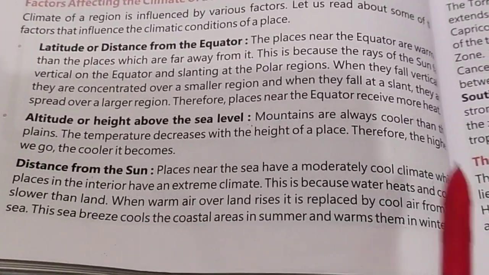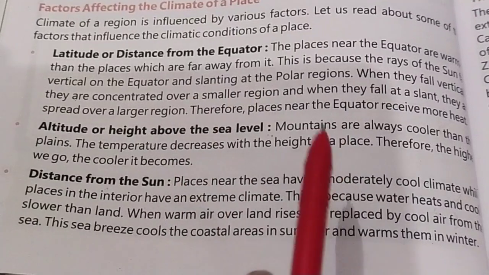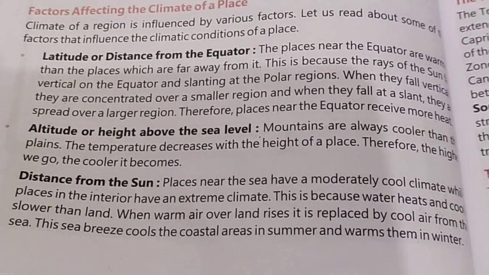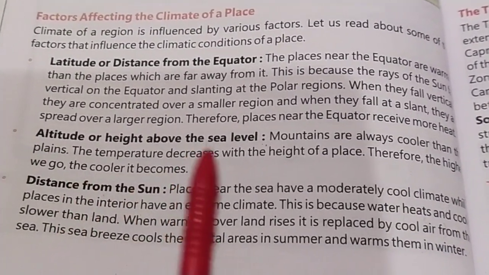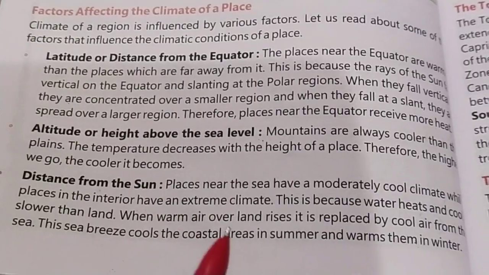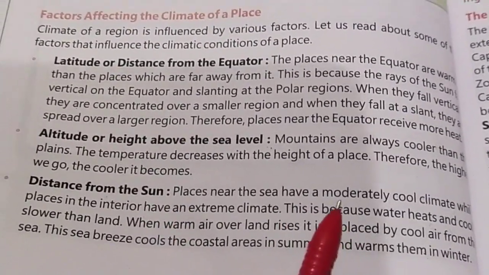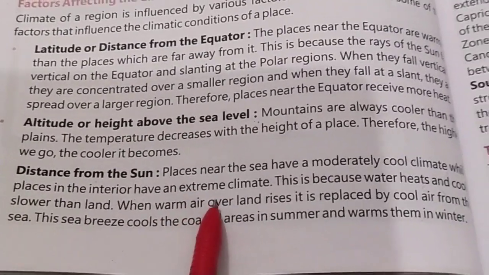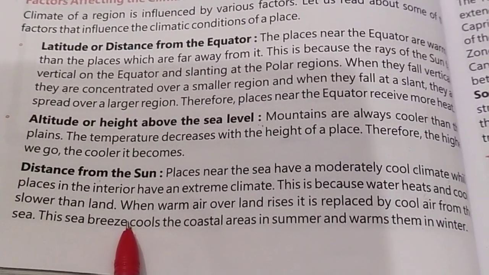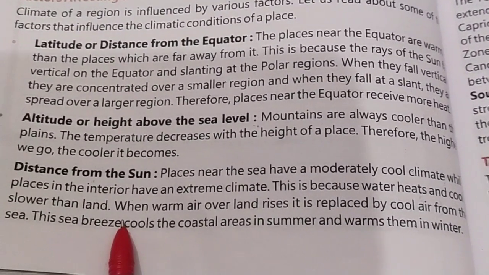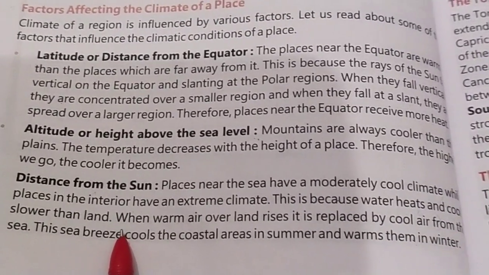The places in the interior are the areas which are inside, while those near the coast, like Maharashtra, are near the sea. But our Punjab is inside India, so it will have an extreme, hot climate. This is because water heats and cools slower than land. Water takes time to heat up and takes time to cool down.